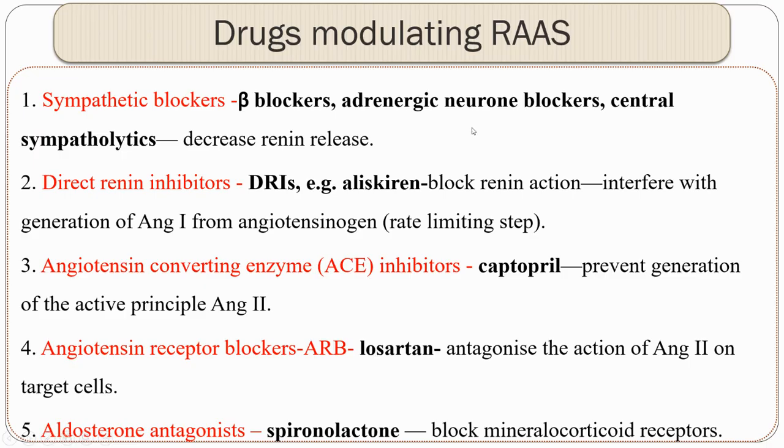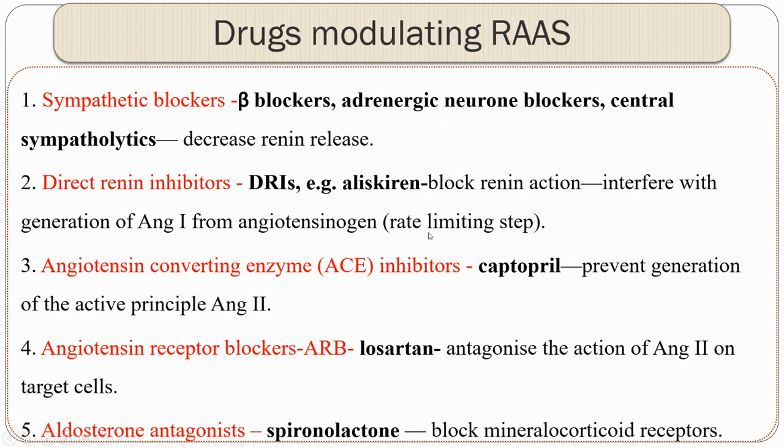So here let us talk about drugs which modulate RAS. What do I mean by drugs modulating RAS? Mainly includes sympathetic blockers, which majorly includes beta blockers, as well as direct renin inhibitors. The best example is aliskiren. These direct renin inhibitors mainly block renin action. They have no role in renin secretion. They just inhibit renin action. So the conversion of angiotensinogen to angiotensin 1 will be inhibited.